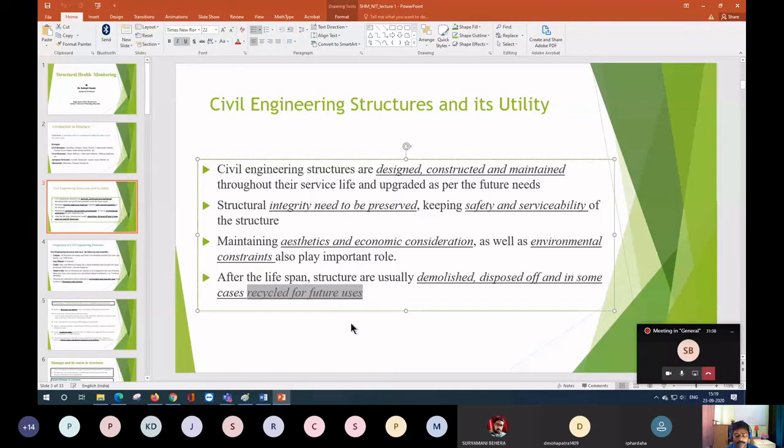So what will happen, at one level you are basically saving the environment. You are saving the cost of disposing of the old structure, and the other way you are also saving nature, in the sense that you are not using some raw material. One way is that you are saving the money of disposing, another way you are also saving nature.